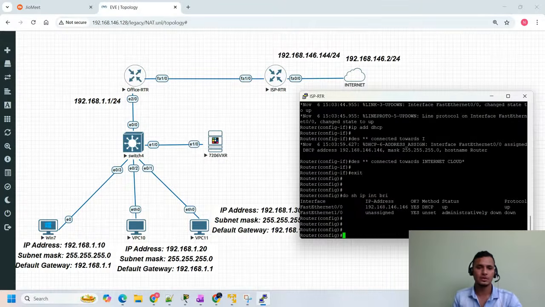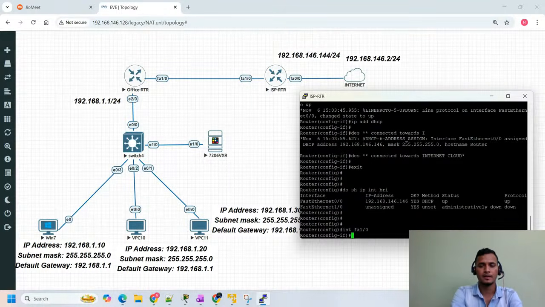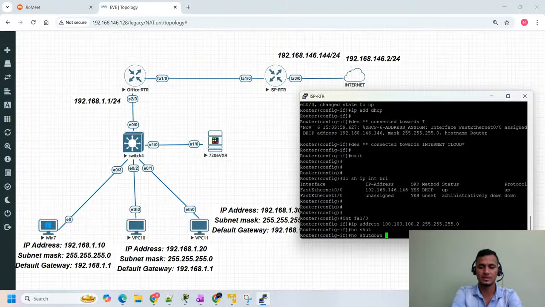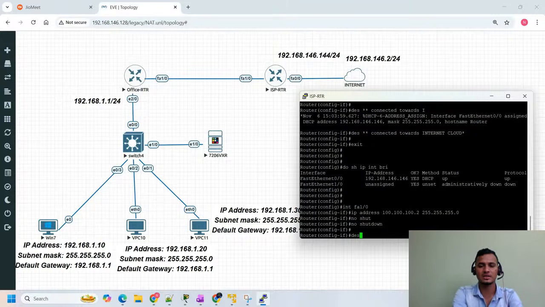100.100.100.2/24. So what is that interface? That interface is interface FA1/0. Enter ip address. And what IP address did we decide here? We decided 100.100.100.2 and /24, and the subnet mask followed by that is 255.255.255.0. By default, every physical interface will be down, so we need to perform the no shutdown command here. No shutdown. Then I'll mention the description as well.